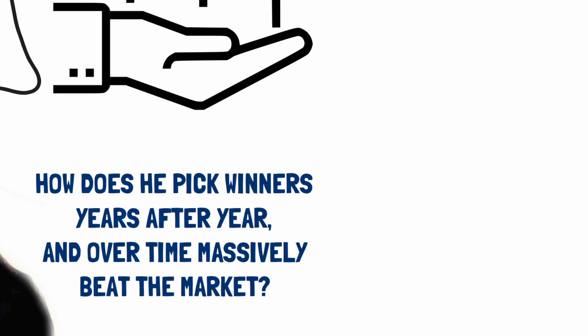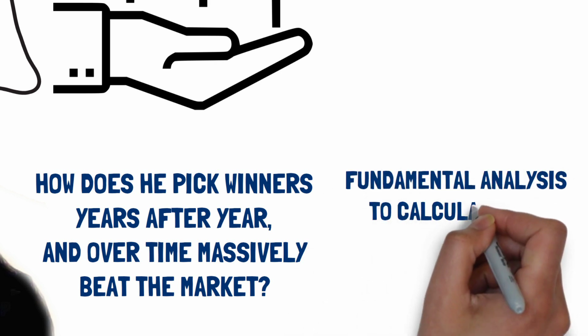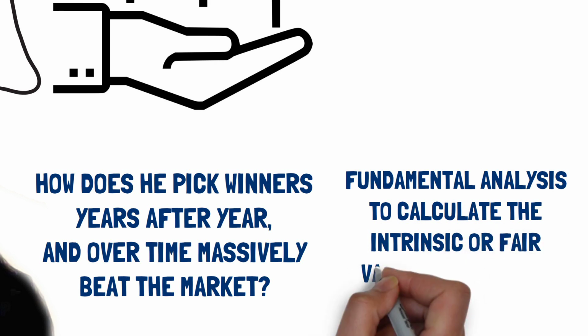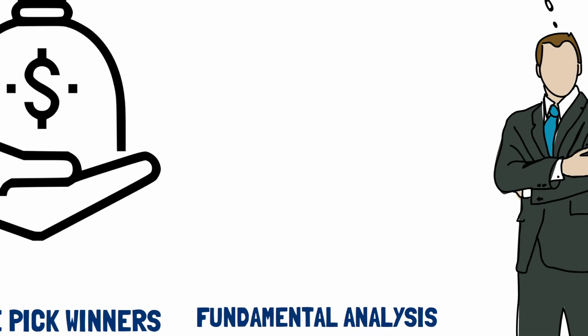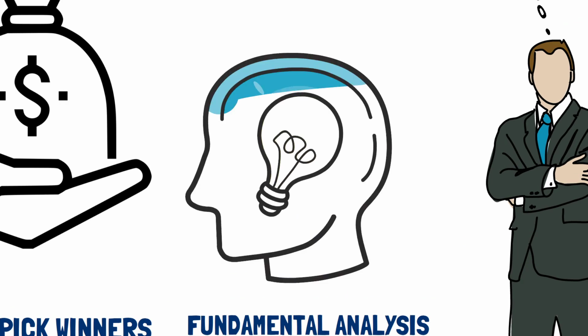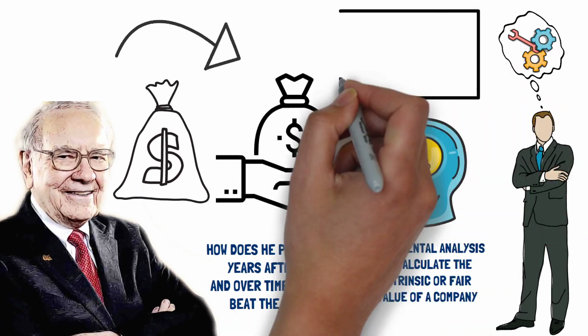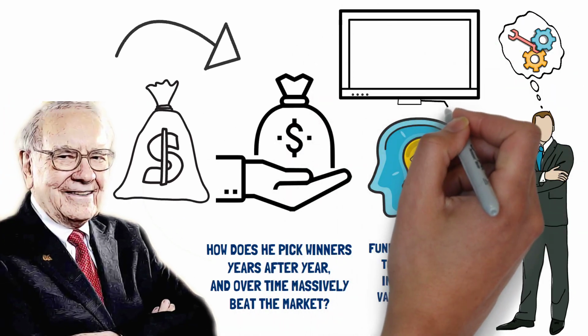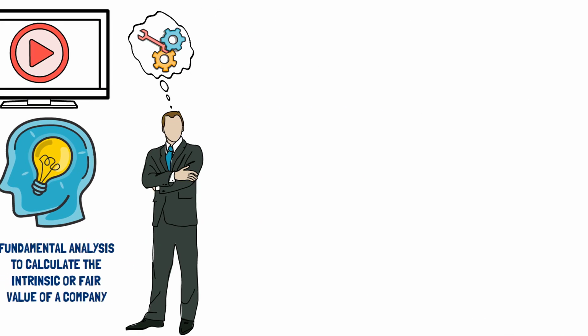The short and simplified answer is that he uses fundamental analysis to calculate the intrinsic or fair value of a company and buys stocks if the company is undervalued. But there are a lot of details and wisdom you should learn from Warren in order to properly calculate the fair value. In this video, we'll describe the key parts of Warren's investment philosophy so you can learn and hopefully achieve amazing returns on your investments. This is investing in a nutshell.